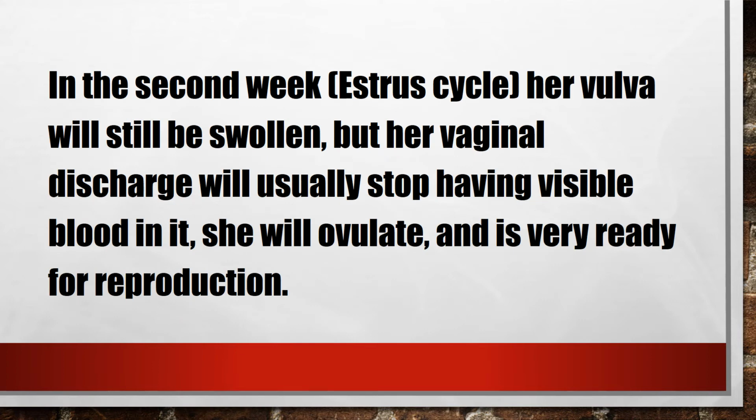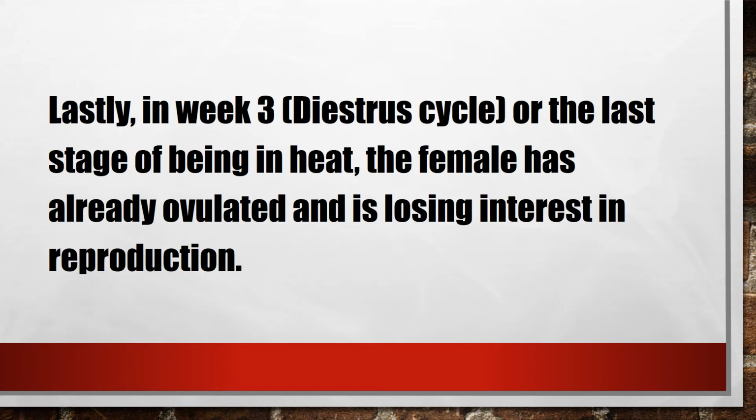In the second week, or the estrus cycle, her vulva will still be swollen, but her vaginal discharge will usually stop having visible blood in it. She will ovulate and is very ready for reproduction. Lastly, in week 3, or the diestrus cycle, or the last stage of being in heat, the female has already ovulated and is losing interest in reproduction.